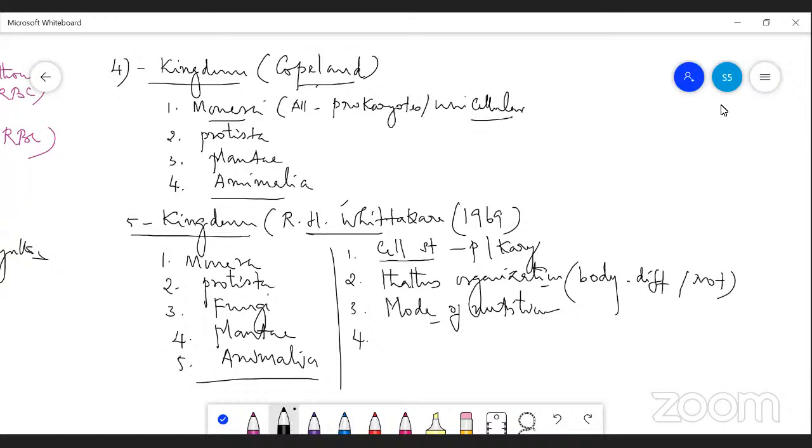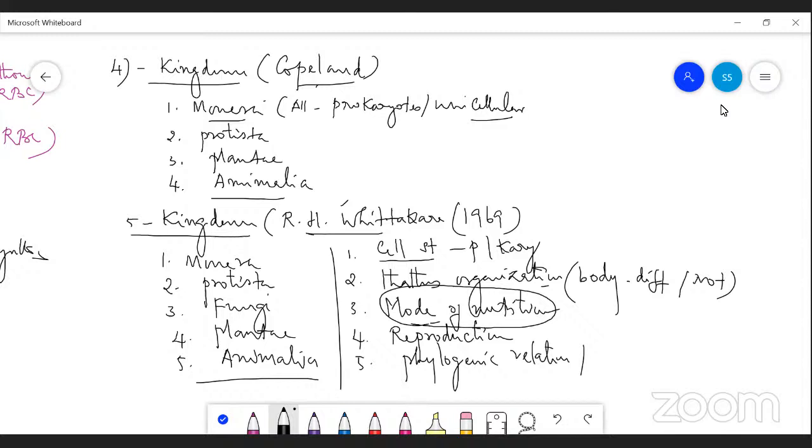The fourth one is method of reproduction. Then the fifth one is phylogenetic relationship. Phylogenetic relationship is also called evolutionary relationship. So these are the five criteria followed by R.H. Whittaker to classify these five kingdoms. Among these, which one is most widely used for classification? Mode of nutrition. The mode of nutrition is widely used for classifying these five kingdoms.